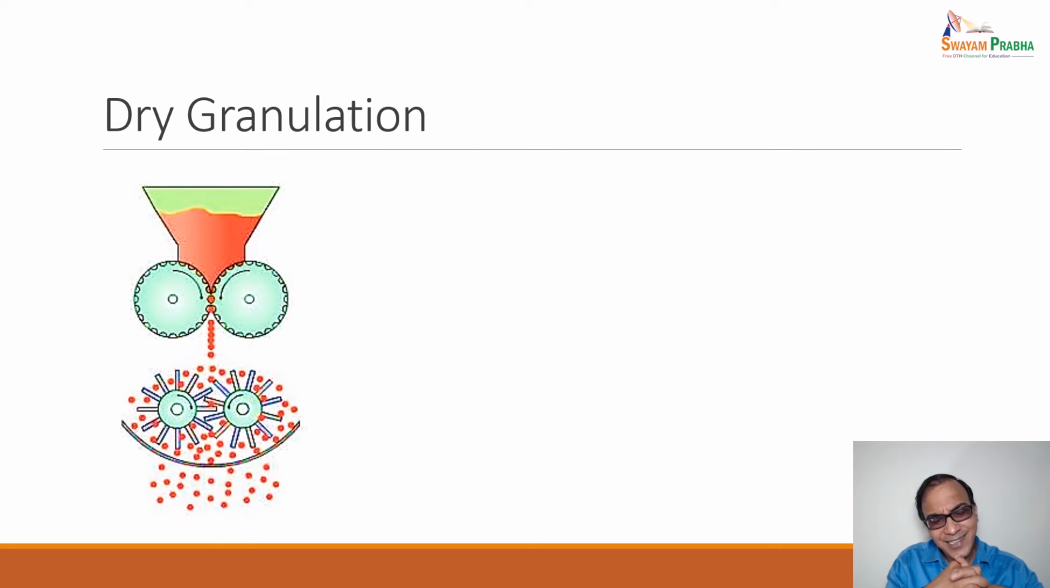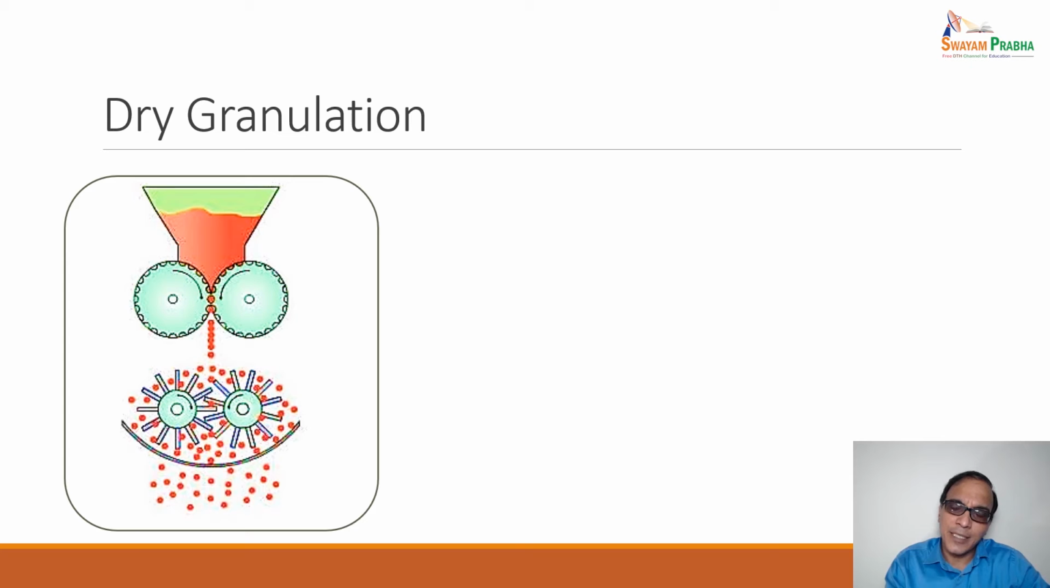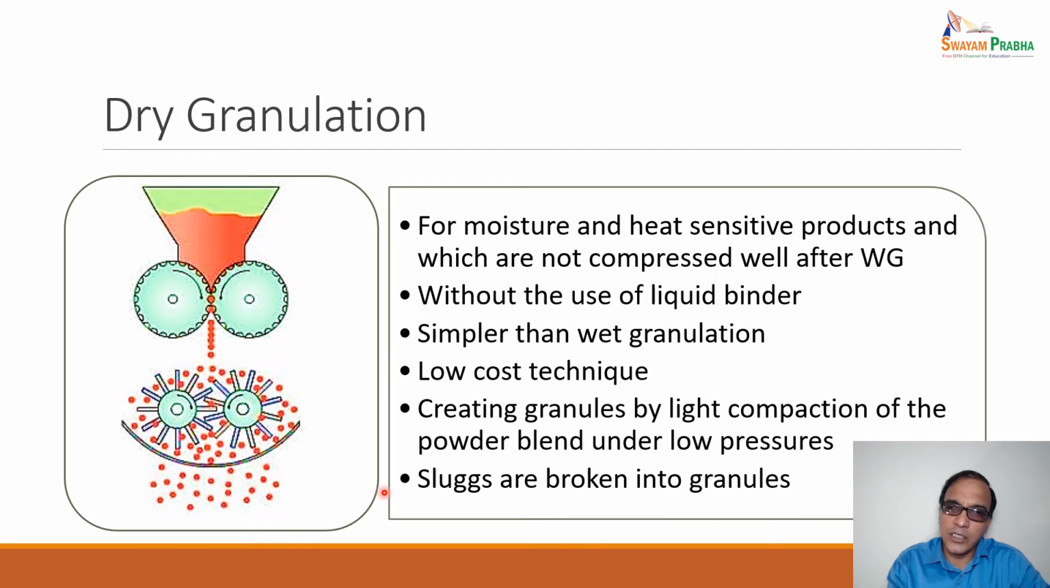Now let's see the dry granulation. It was all about the wet granulation. Now moving to the dry granulation process. In dry granulation, the powders are in dry form without the presence of any liquid binder, and we are converting them into smaller granules.